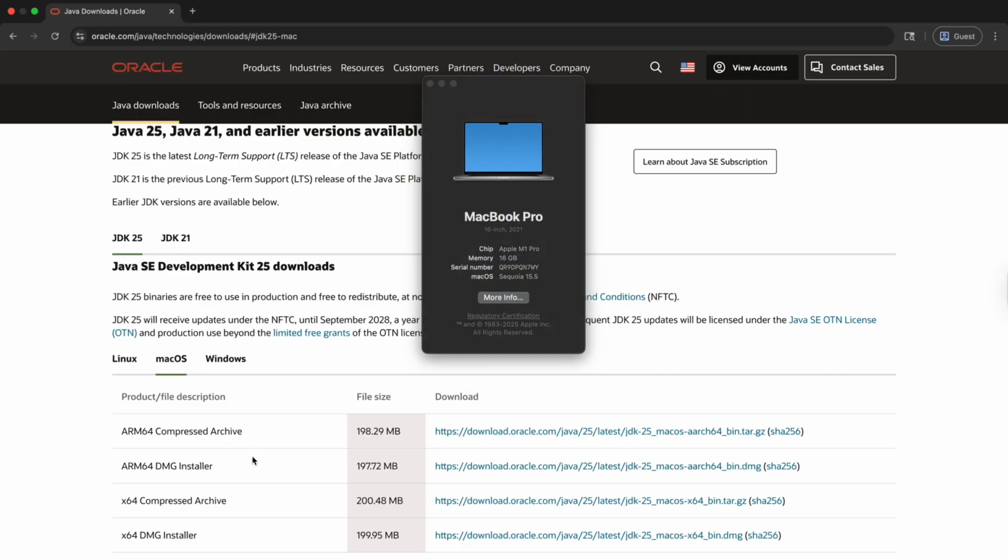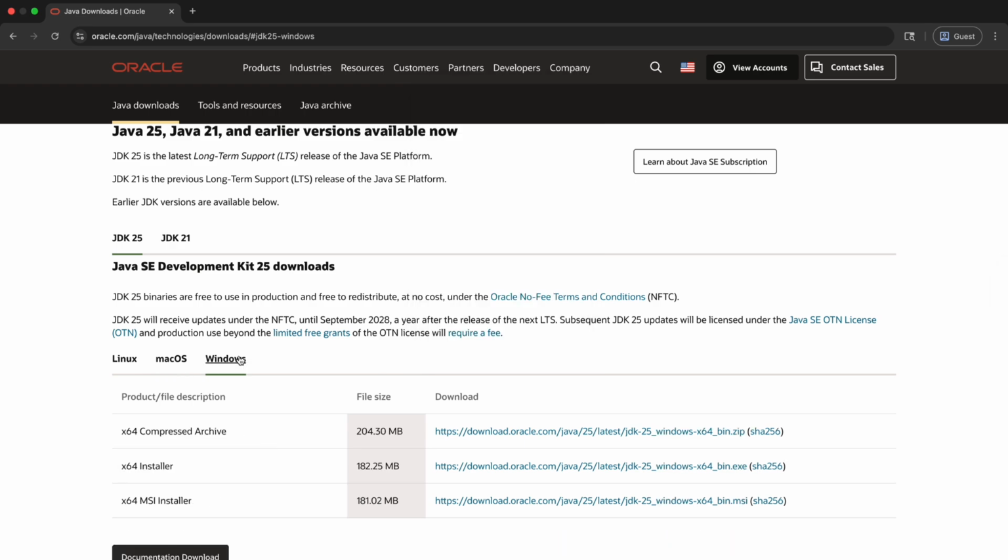One of these two. If you have an Intel-based Mac, use x64 downloaders. And for Windows, all modern Windows with Intel or AMD chips can download any of these installers. Just pick the x64 installer.exe file right here. It is the easiest and safest option. The DMG for Mac and exe for Windows installers handle setup automatically. Compressed archives are for manual installation, usually used by advanced users.